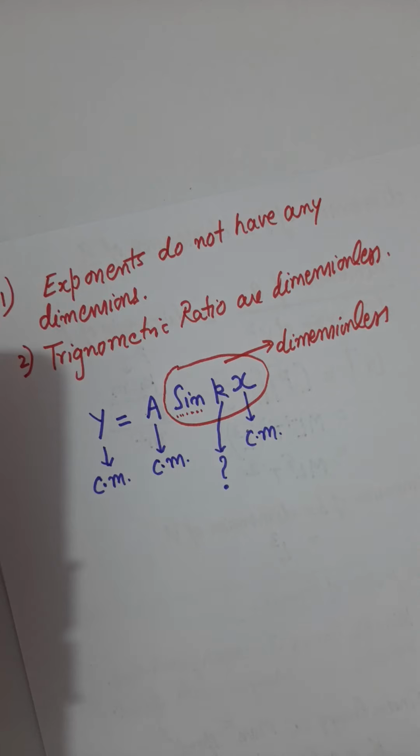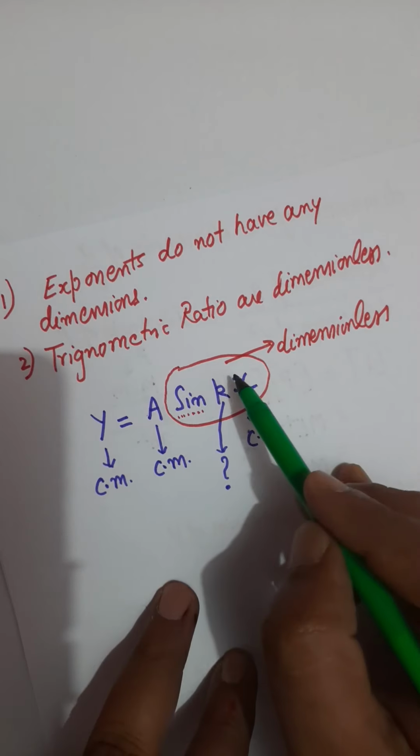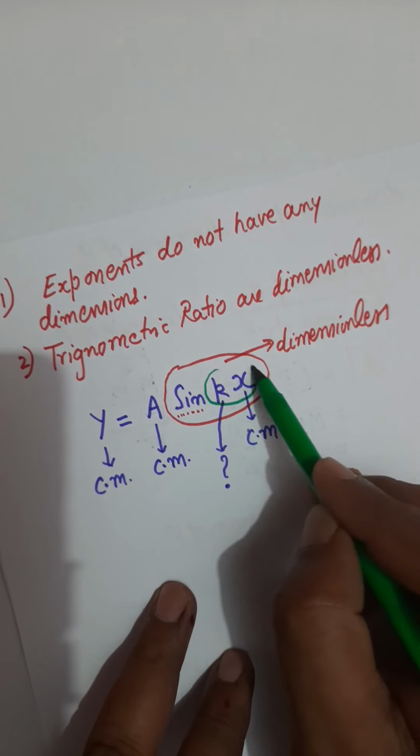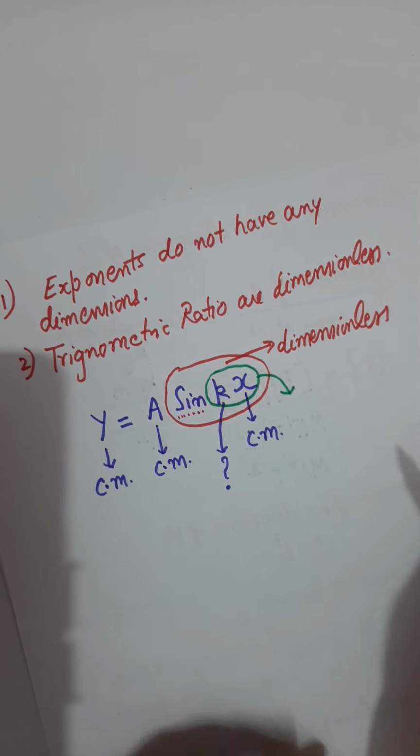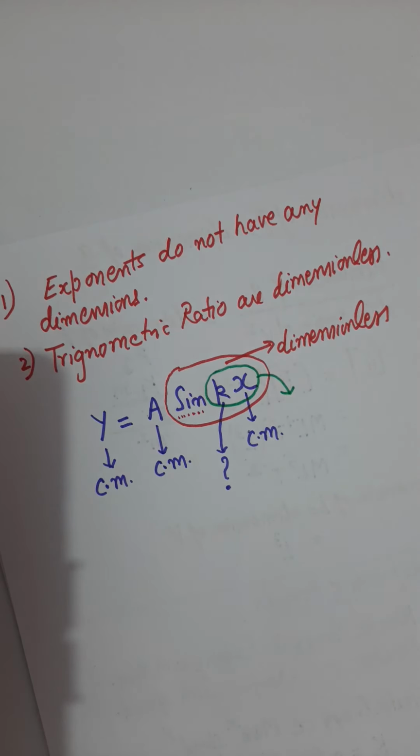And the term which is written after sine, this kx, normally indicates an angle, and in physics angle is not a physical quantity, it is a mathematical quantity, and we do not give any dimension to the angle.